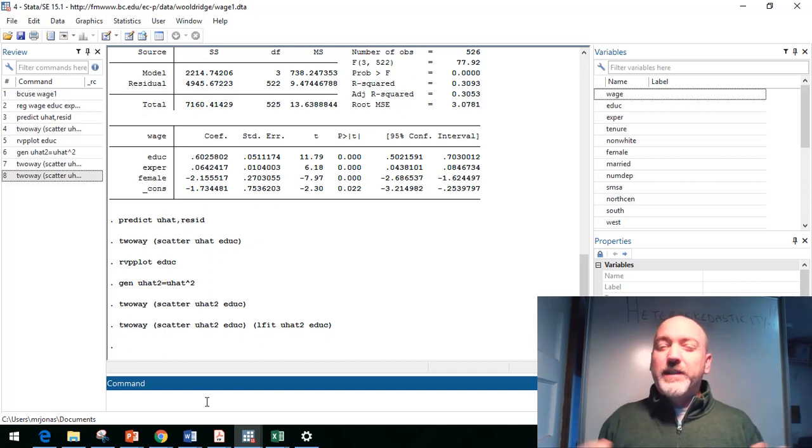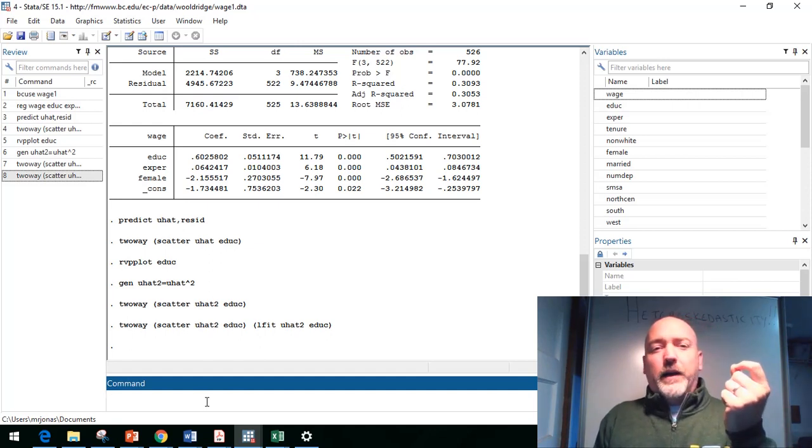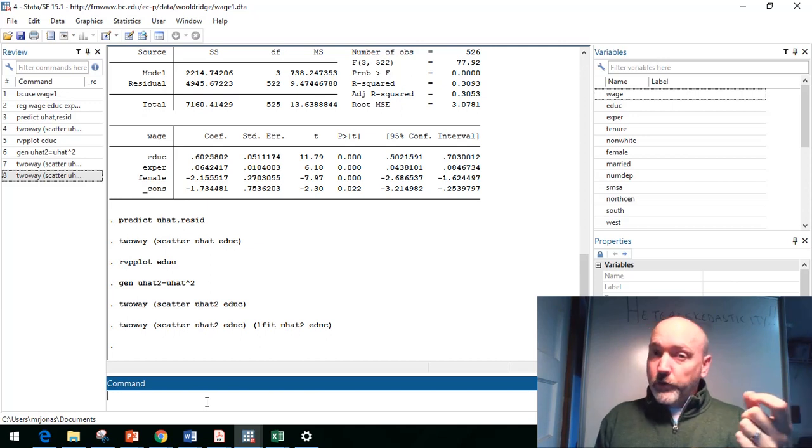But in the Park test case, the default is that it's a log-log model, so we're assuming a non-linear heteroskedastic relationship. The beauty of this test is it gives you kind of real simple results. All you're looking for is whether or not that t-statistic is significant, and it also picks out, again, individual causal factors, so you can kind of tell where the most significant impact is going to be.